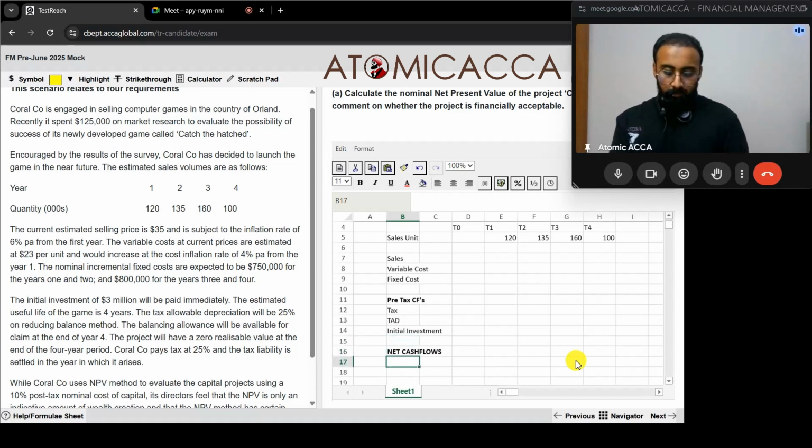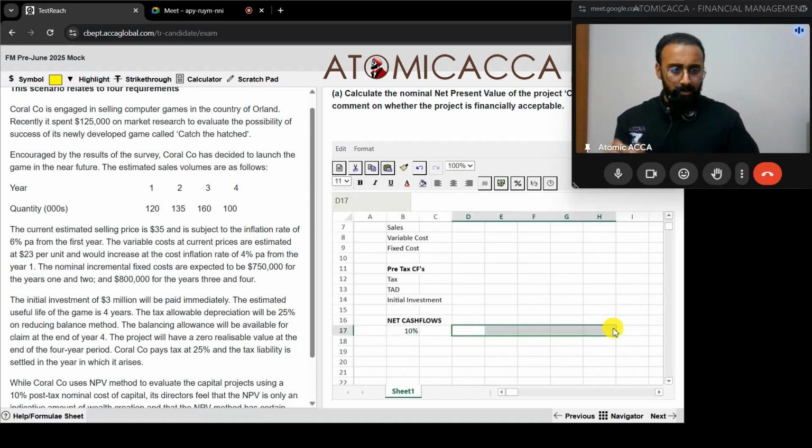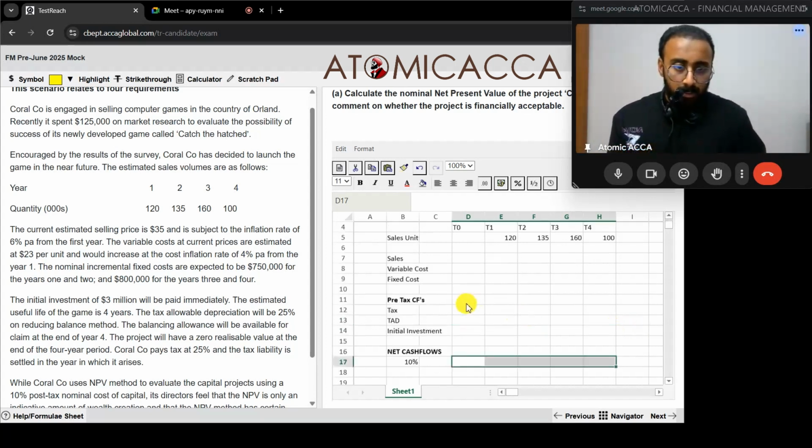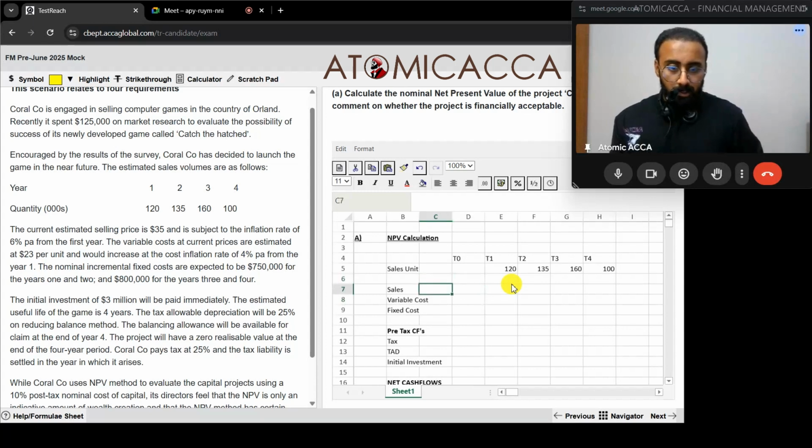Then we have the discount factor, that's 10 percent. Either we can use our regular traditional method of finding the present value and adding up together, or because we have an Excel sheet, we can use the NPV formula to get the answer. We'll try out both and see if we can get the same answer for both. All right, so let's start doing the calculation.